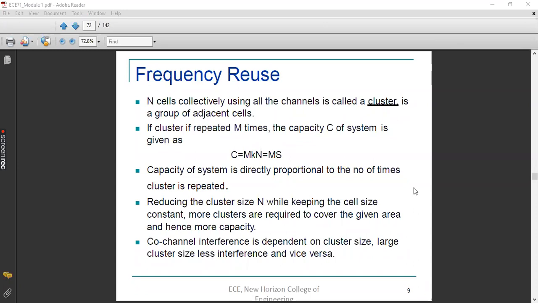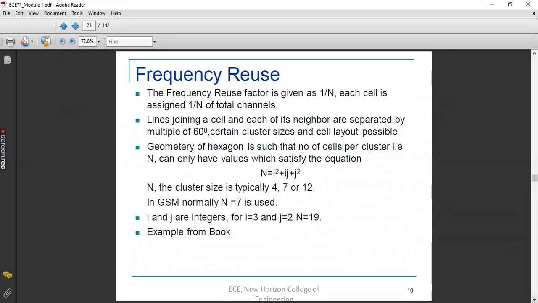Moving on to the next slide. Frequency reuse factor. As of now, you have got the value of capital N. What do you mean by capital N? Capital N is the number of cells present in one cluster. If you take the reciprocal of capital N, you will get the frequency reuse factor. So frequency reuse factor is nothing but the reciprocal of cluster size. Cluster size is cells present in one cluster.